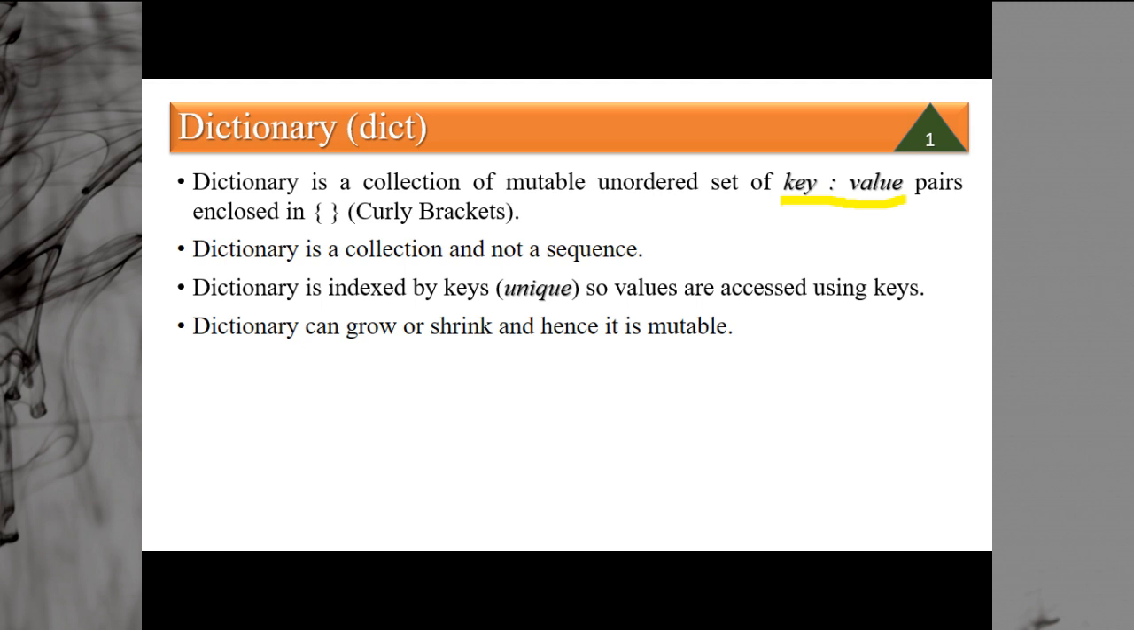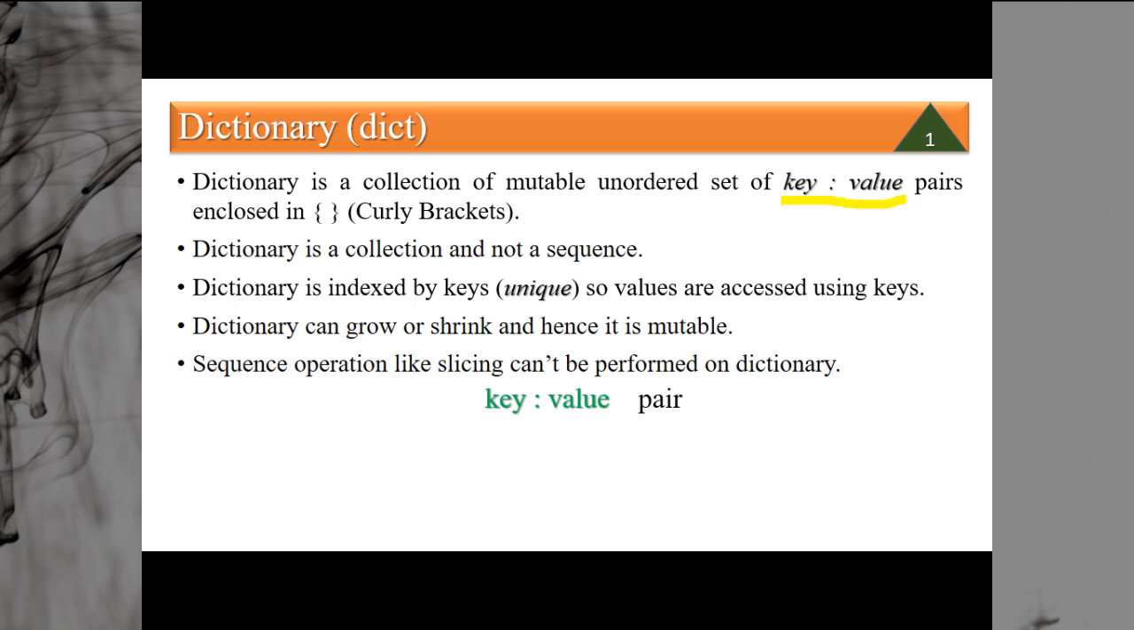So values are mutable, and since you can add new keys or delete existing keys from the dictionary, you can grow and shrink the dictionary. That's why it is called mutable. Sequence operations like slicing can't be performed on the dictionary. I have already discussed, it is not a sequence, it is a collection, and since it is a collection, you cannot perform the slicing operation.